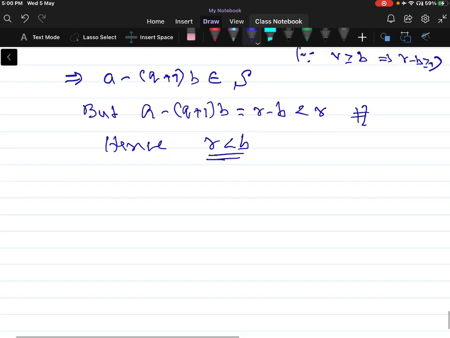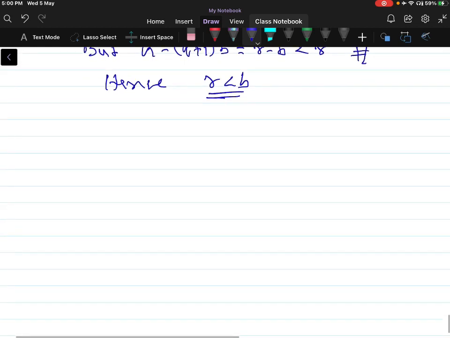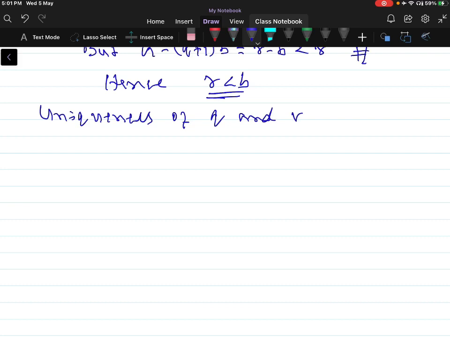Now let us prove the uniqueness of the quotient and the remainder.